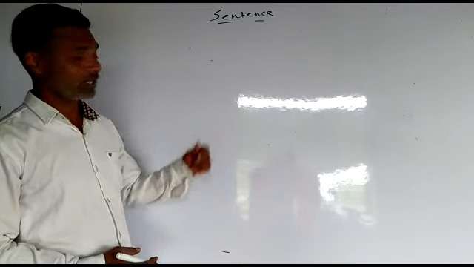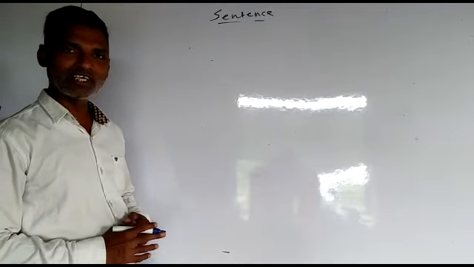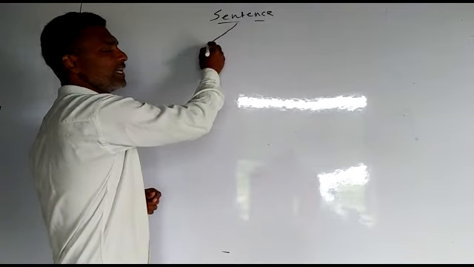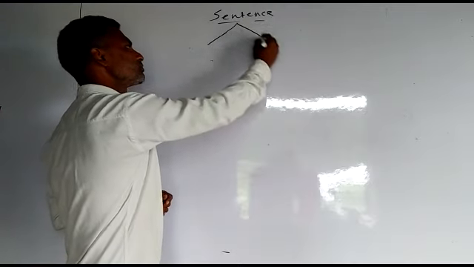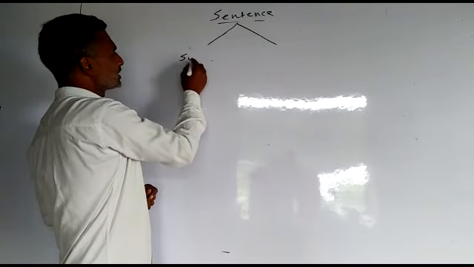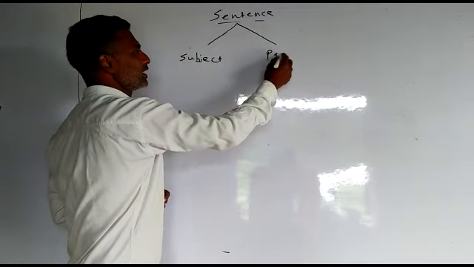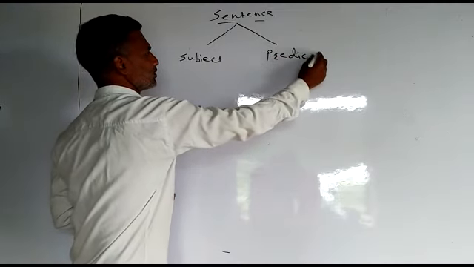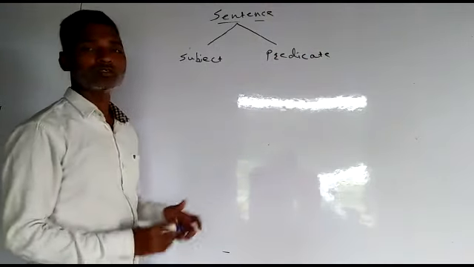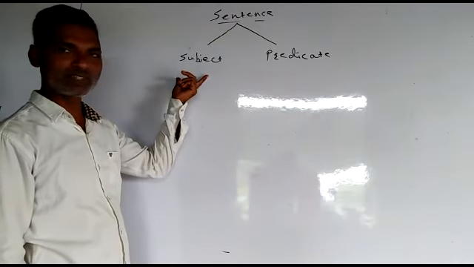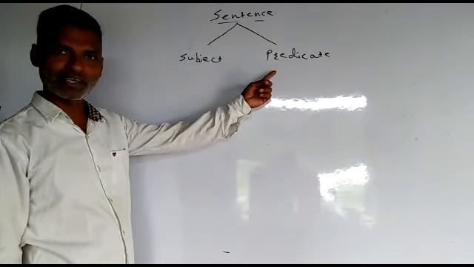And on that day only, I told you that a sentence can be divided into two. One is called subject and second is called predicate. So a sentence has two parts.